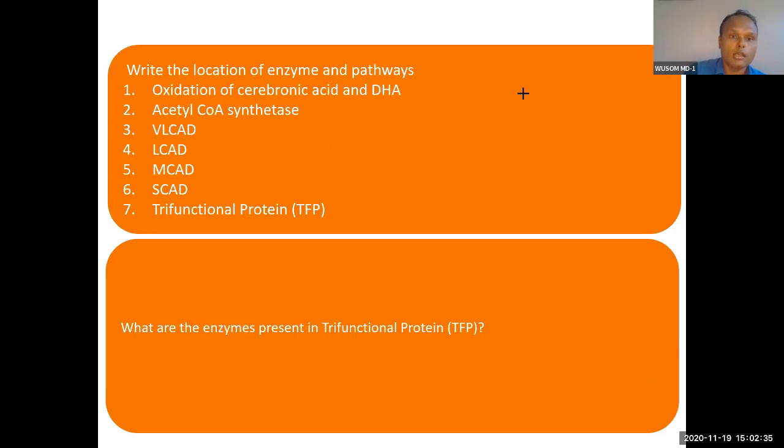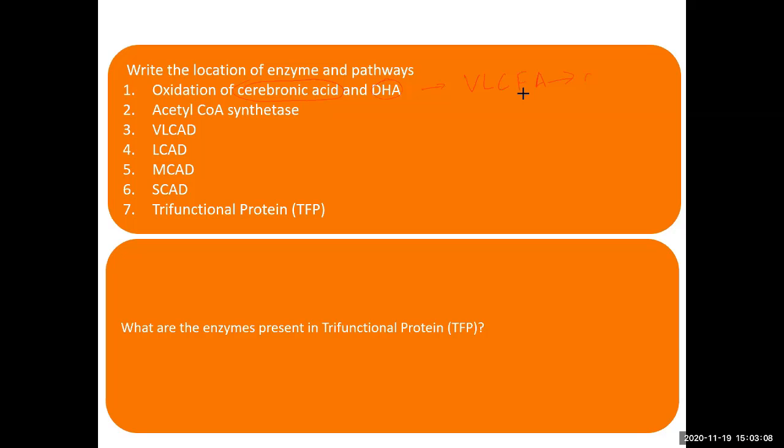Okay. So write the location of enzyme and pathway. What is the location of this enzyme? Oxidation of cerebronic acid and DHA. Which organelle does this? These are all very long chain fatty acids. In which organelle will it happen? Peroxisome. Mitochondria is for long chain fatty acid. Long chain, medium chain, and short chain are in mitochondria. Peroxisome is for very long chain. So this is for peroxisome.